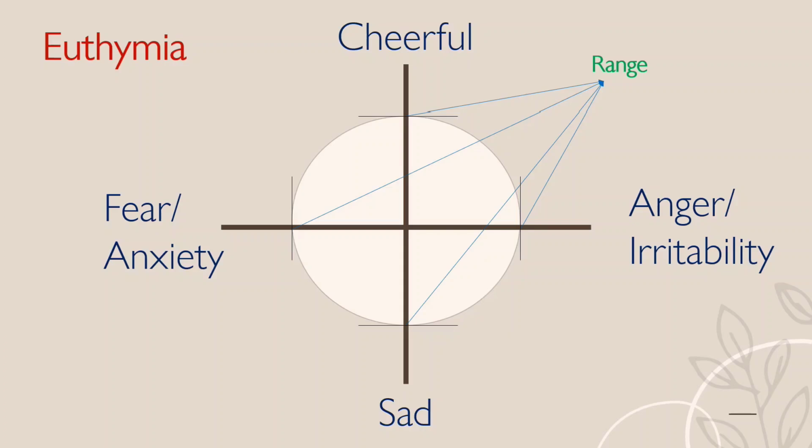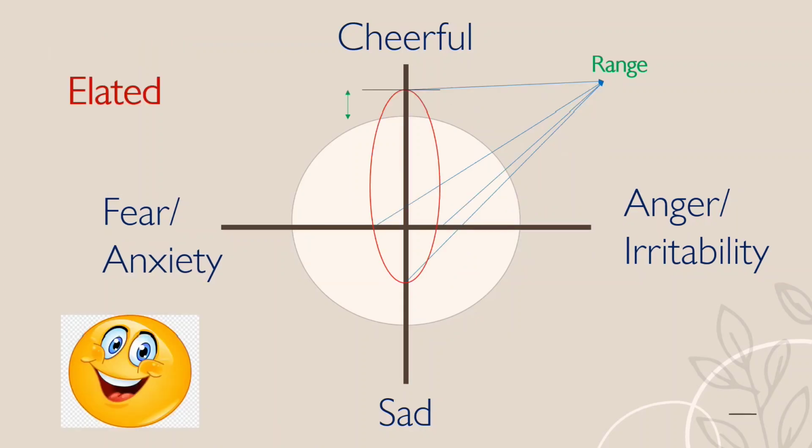If you talk with the patient, having a conversation, the patient shows equal amounts of fearfulness, cheerfulness, anger, irritability to the stimulus, and sadness to the stimulus. This means the patient is in euthymic state, and range is also within the average limit. So we will consider this circle as an average range of all the emotions in four dimensions.